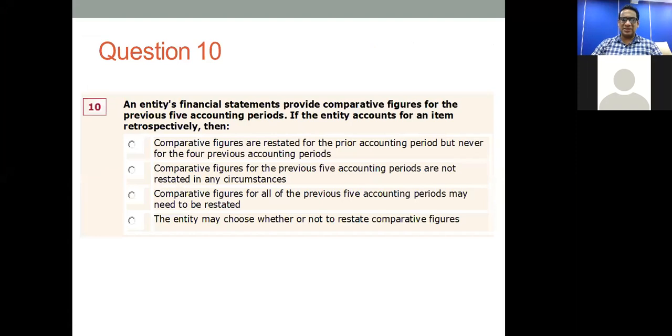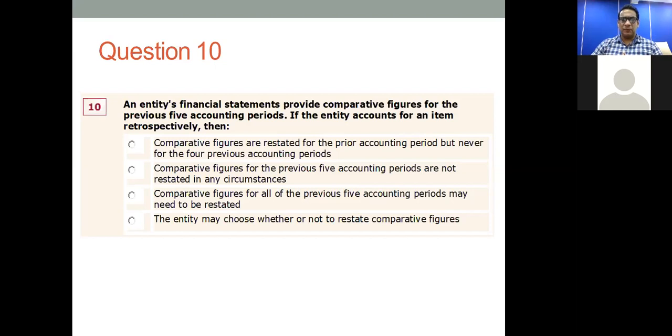An entity's financial statements provide comparative figures for the previous 5 accounting periods. If the entity accounts for an item retrospectively, then comparative figures are restated for the prior accounting period, but never for the 4 previous accounting periods. Comparative figures for the previous 5 accounting periods are not restated in any circumstances. Comparative figures for all the previous 5 accounting periods may need to be restated. The entity may choose whether or not to restate comparative figures.